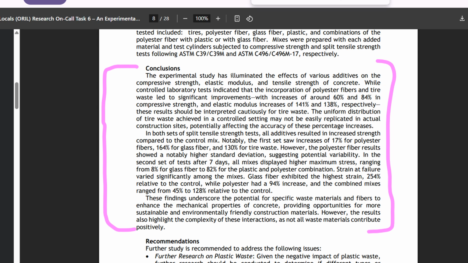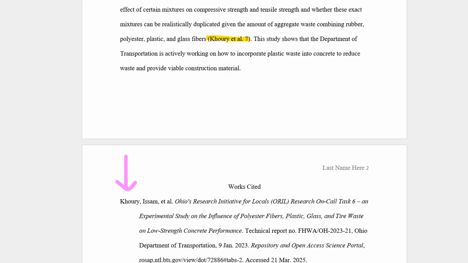For the Curry et al. study, I summed up one of the major points discussed in the conclusion of the report. For this indirect quote, I included the authors Curry et al. and the page number inside the parentheses before the period. Parentheses, Curry et al. 7, period. This tells the audience that my full information for the source is on my Works Cited page under the last name Curry. I also connected the indirect quote back to the topic sentence and thesis statement with a follow-up comment.